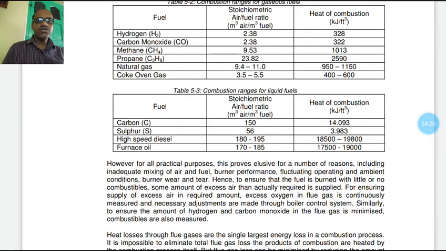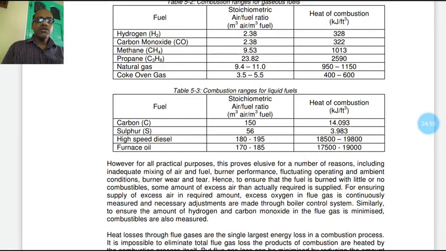Similarly, to ensure the amount of hydrogen and carbon monoxide in the flue gas is minimized, combustibles are also measured. Carbon monoxide, if it again combines with oxygen, will release heat, and at high temperature the carbon dioxide may break into carbon monoxide and ultimately heat is lost.